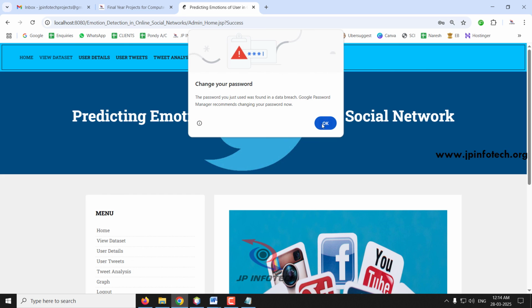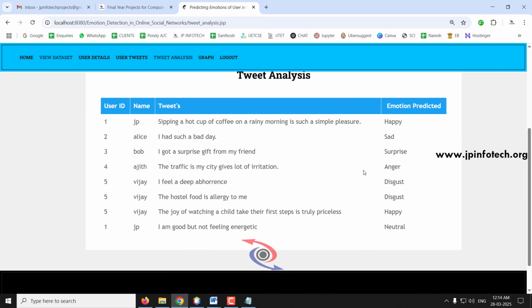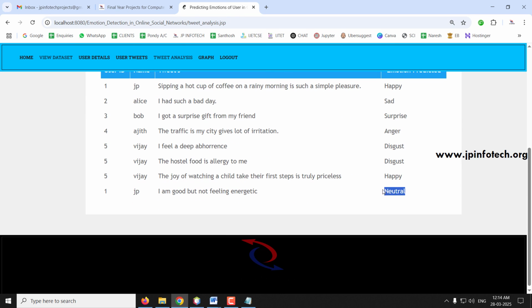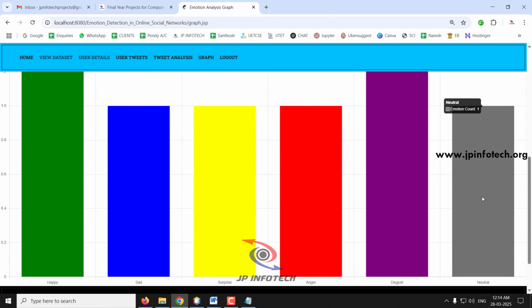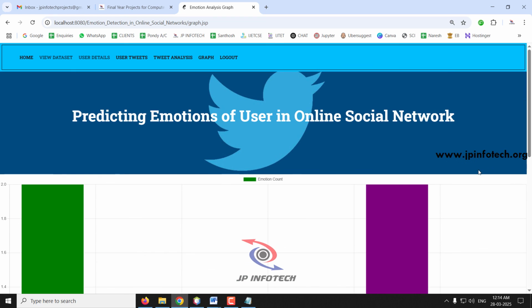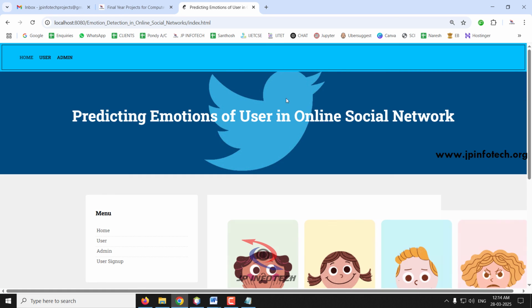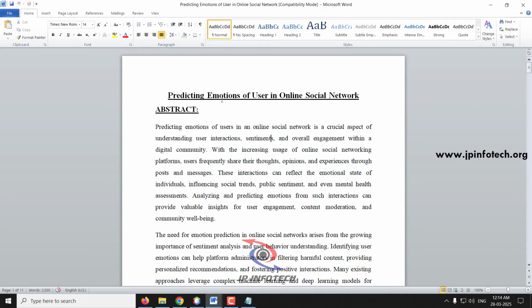Now if you go to the tweet analysis, you can see the neutral classification. I forgot to mention that there is a classification of neutral, which does not come under any of these, so it is a neutral one. Let me see the graph part. You can see neutral is also available here. According to that, the count is displayed and the graphical part is shown. So this is all about the project predicting emotions of users in online social networking, and thank you for watching.